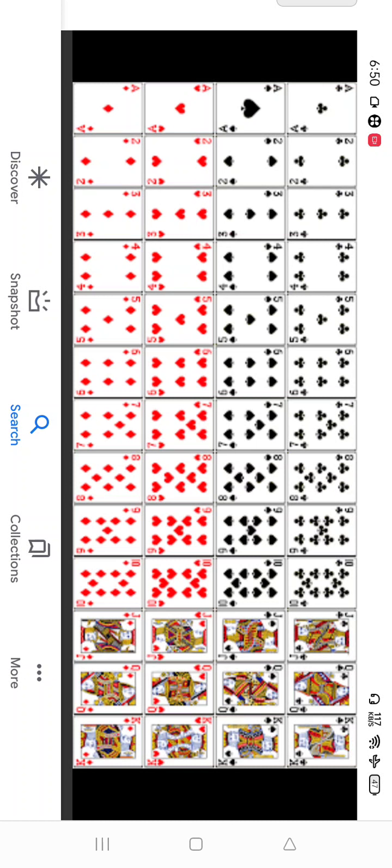Diamond and heart, so total 6. 6 by 52. After cancellation, 3 by 26. So this way, after cancellation, what you get will be the final answer. Now in a question, they may ask what is the probability of getting queen of diamond? So you just see diamond. In diamond, how many queens are there?